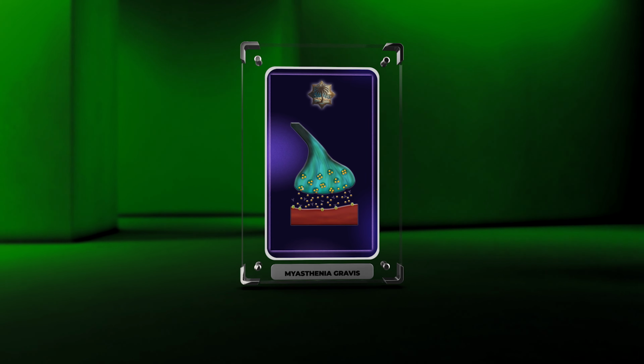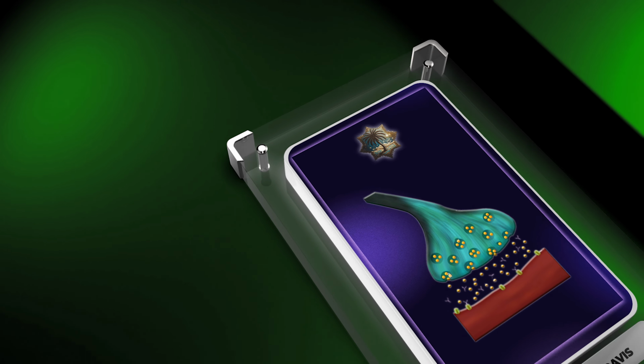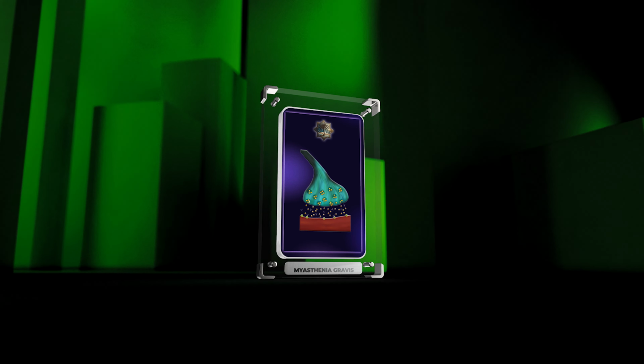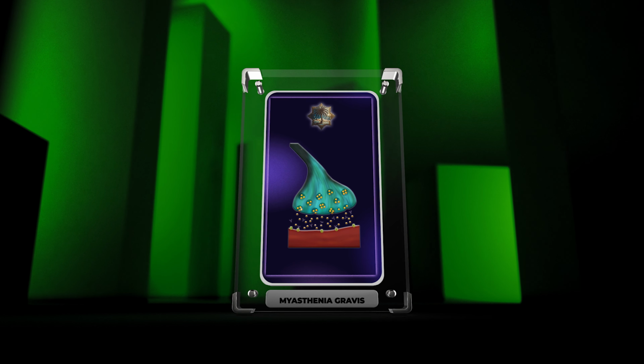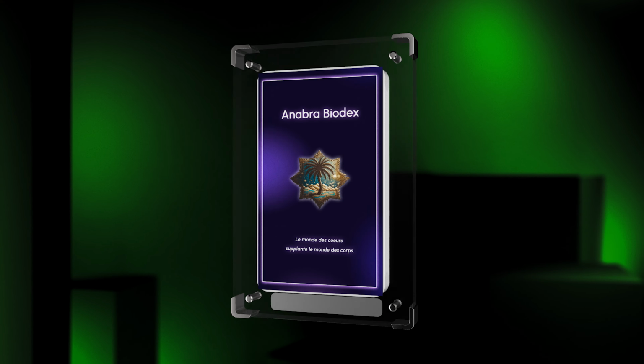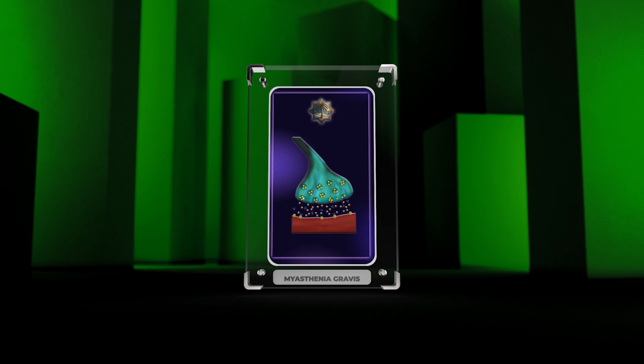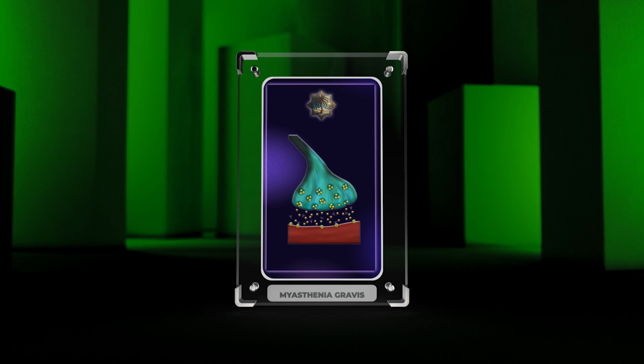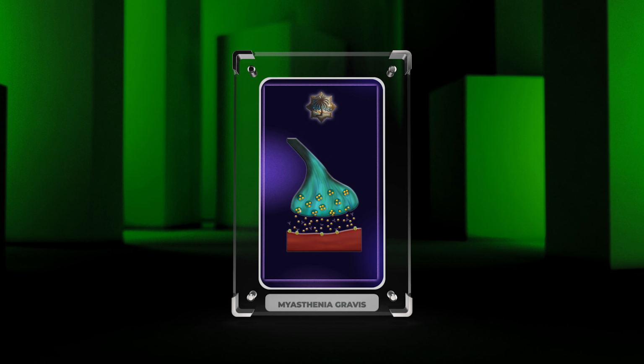Neurology is a fascinating field that focuses on the study and treatment of disorders affecting the nervous system. Today, we will be exploring the complex world of autoimmune disorders and their impact on the body, with a specific focus on myasthenia gravis. Myasthenia gravis is a neuromuscular disorder characterized by weakness and fatigue of the voluntary muscles, caused by an autoimmune attack on the neuromuscular junction.